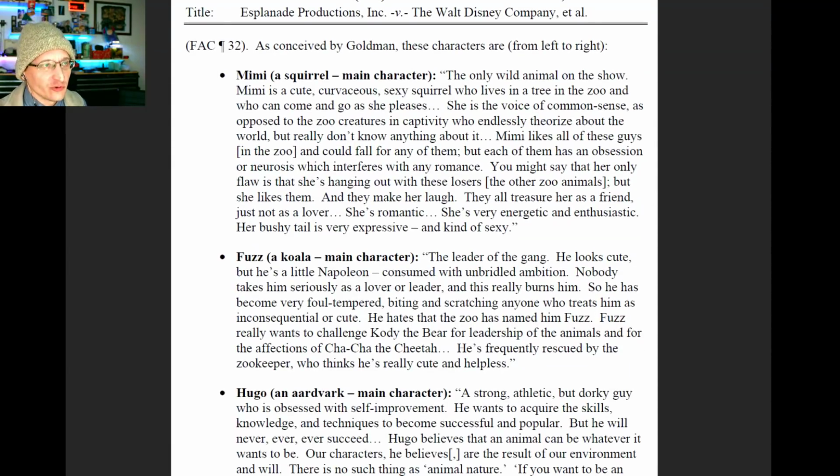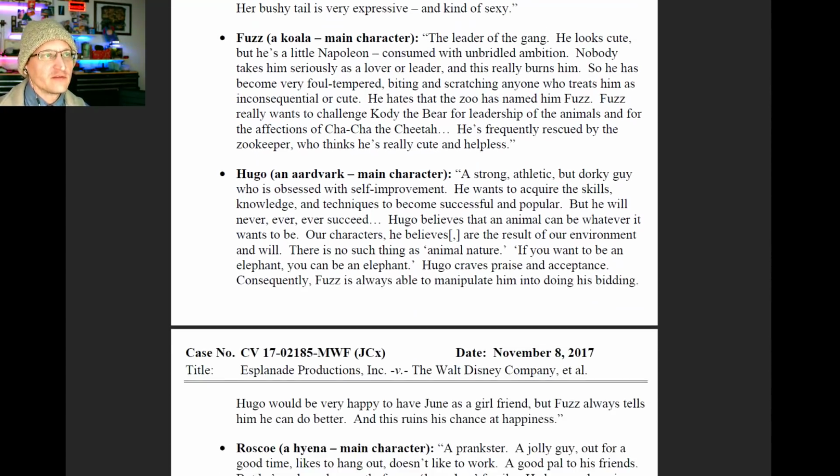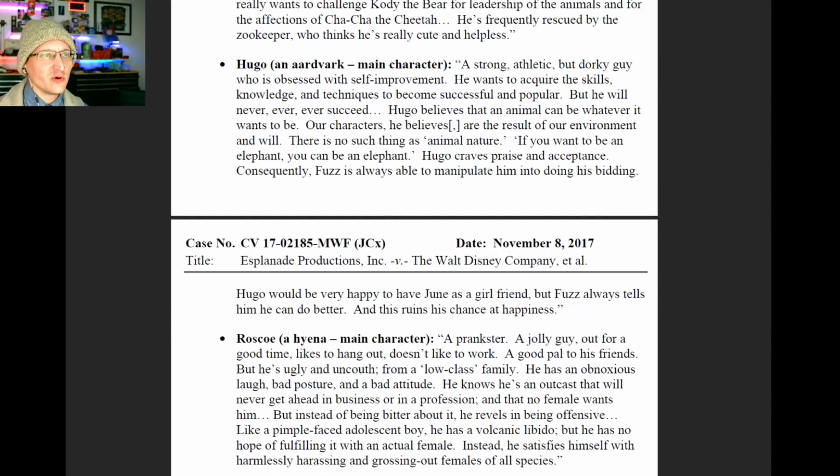And then the judge goes over the characters. Mimi, a squirrel, the only wild animal on the show. She is a cute, curvaceous, sexy squirrel, lives in a tree in the zoo, can come and go as she pleases. Fuzz, a koala, main character, the leader of the gang. He looks cute, but he's a little Napoleon.